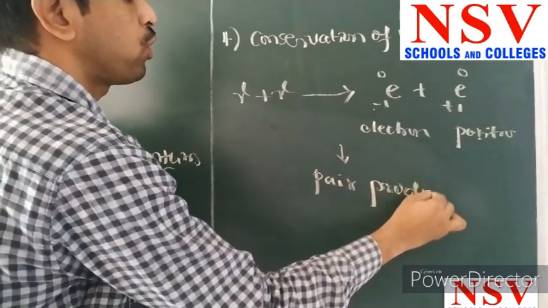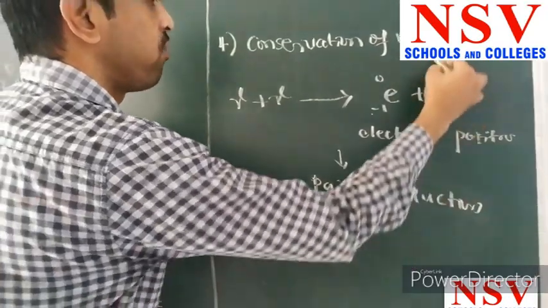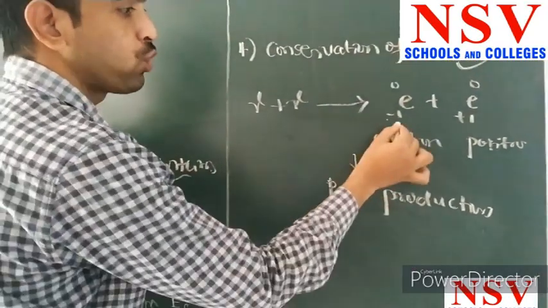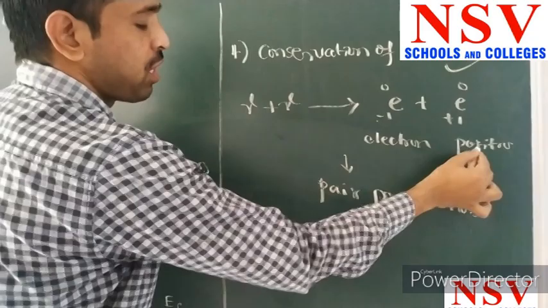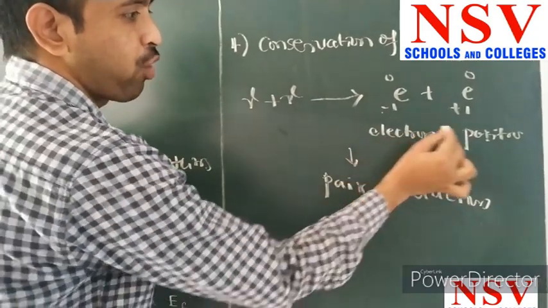This satisfies the conservation of momentum. What is the difference between an electron and a positron?